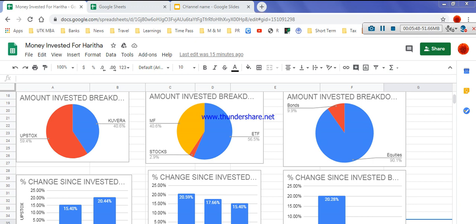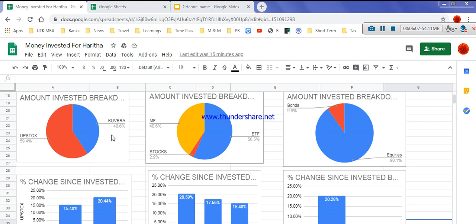So I have a basic amount of 5 lakhs, for example. The first pie chart you are seeing here says that if I invest 5 lakhs, I can invest it this way: in Upstocks I invested 59.4% of the 5 lakhs and in Cuvera I invested 40%.